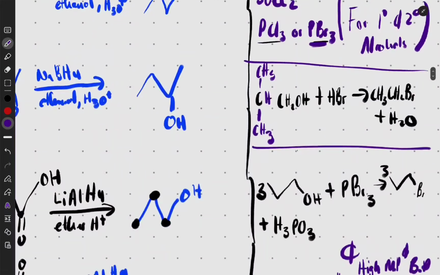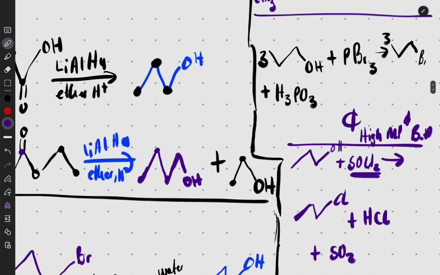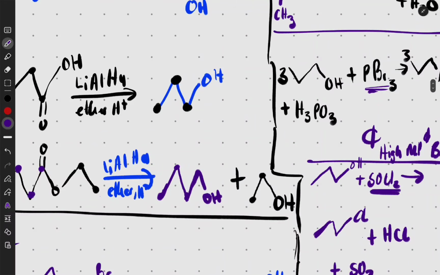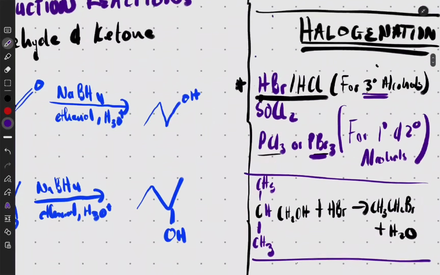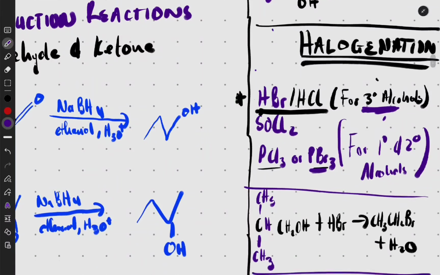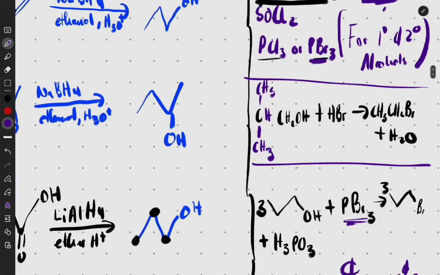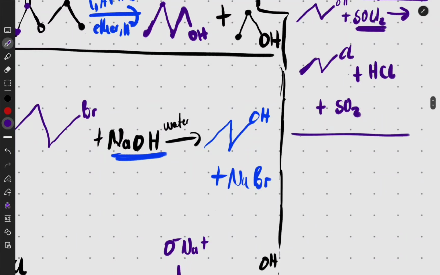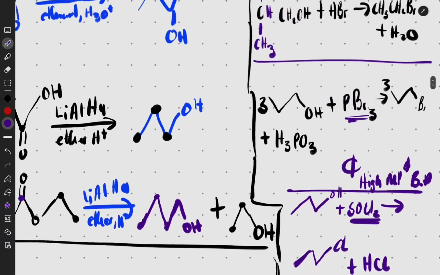Now remember that these are the ones that can go through the cyclic compounds and work, these two, SOCl2 and PBr3, okay? Remember that. All three are for halogenation, but HBr and HCl are for tertiary and some secondary alcohols, but never a cyclic one. Never use HBr or HCl on a cyclic one. You use SOCl2 or PCl3, okay? And remember that SOCl2 releases SO2 and HCl also, and this one releases H3PO3 also, okay?